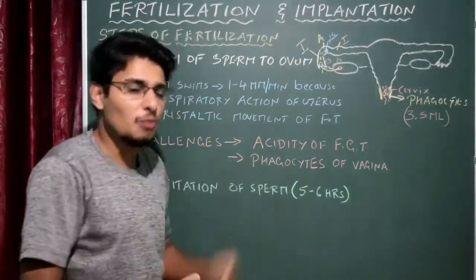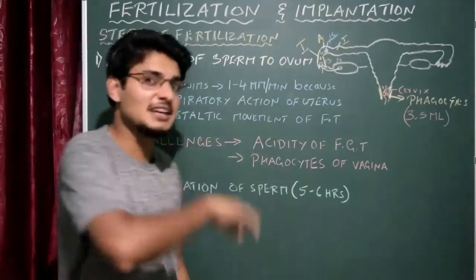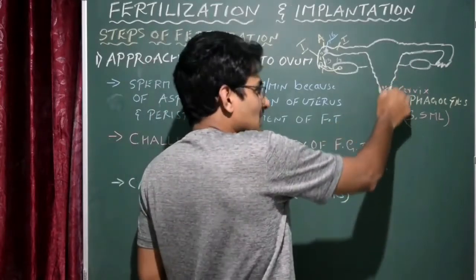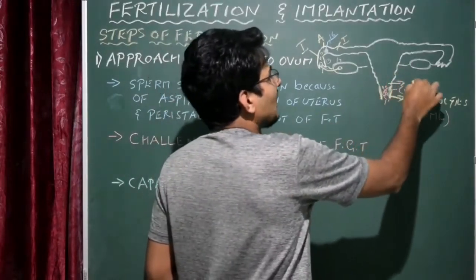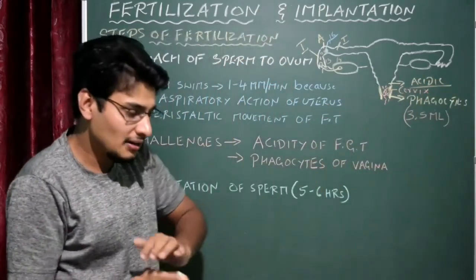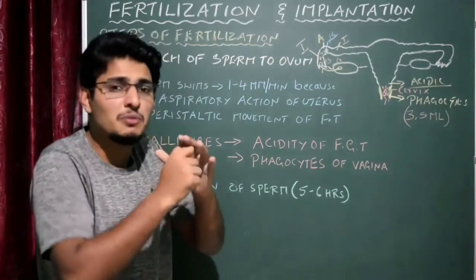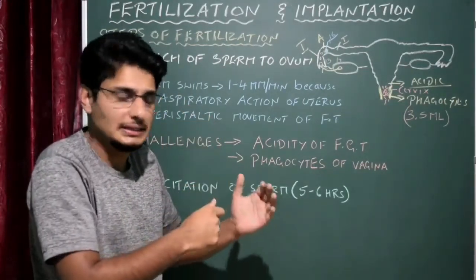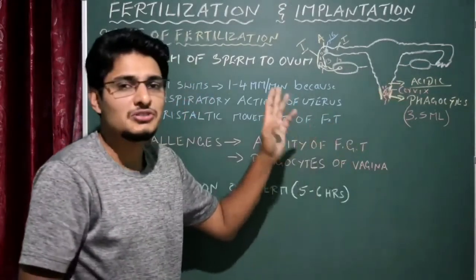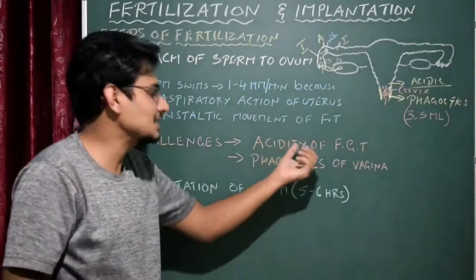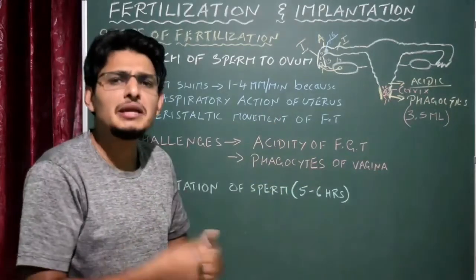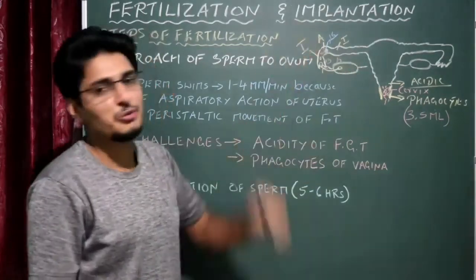So who escapes? Obviously those will reach the fallopian tube. But there is another challenge. What is the challenge? The female reproductive system, particularly this lining, the cervix and the vagina, is a bit acidic. So who gives the protection to the sperm here? The semen gives the protection from the acidity of the female reproductive system or female genital tract. So acidity and the phagocytes are the two challenges faced by the sperm. As a result, many sperms will be killed on their way to the fallopian tube.